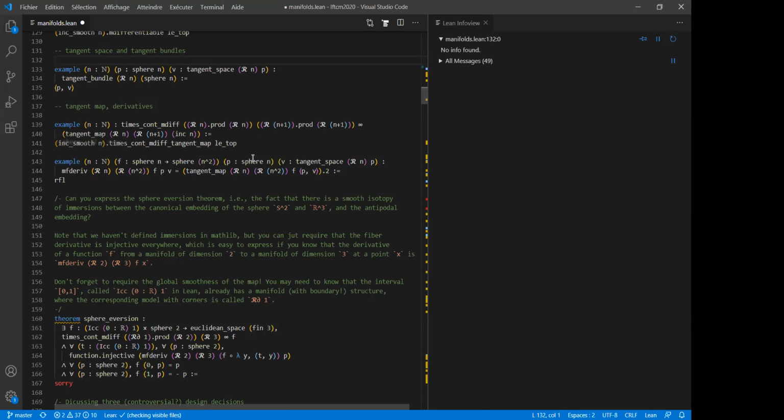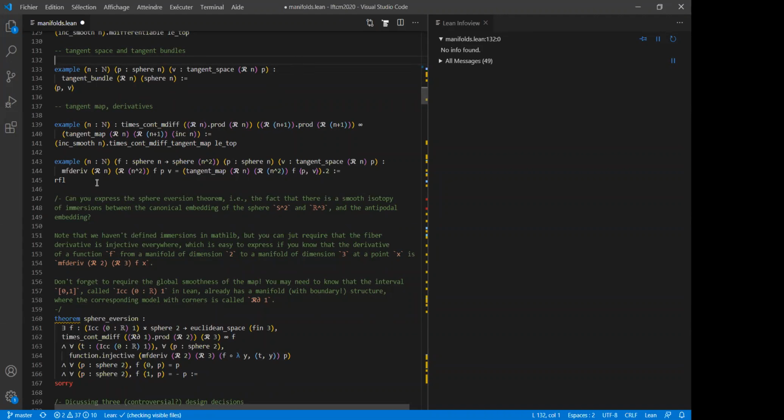And then you take a point p on the sphere and a tangent vector v to the sphere at this point p. And then you can apply the derivative of your function at this point to this vector, but you could also apply the tangent map of your function at the pair (p, v) and take the second component. And of course, it should be the same thing because it's the definition of the derivative and the tangent map. And things are set up so that this is true definitionally.